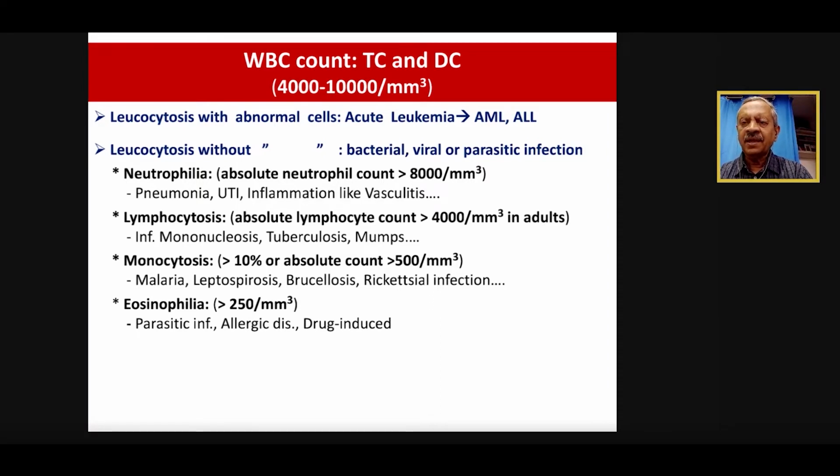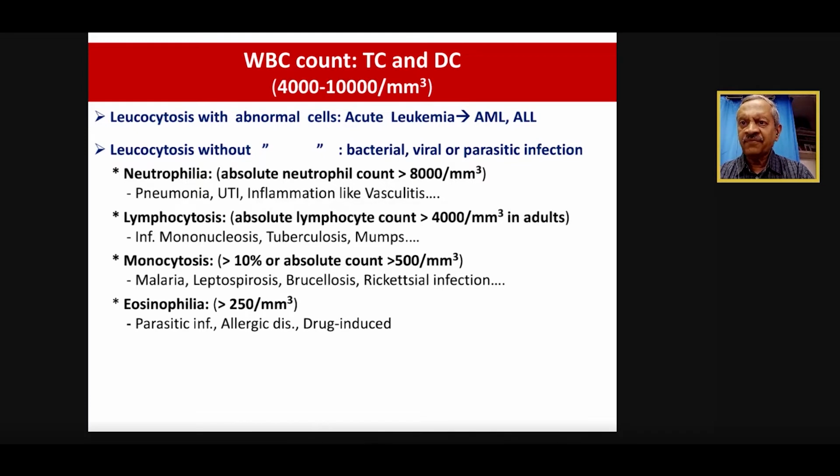We have to rely on the history and some of the parameters like this, and maybe we add serum ferritin in that case. Then if there is lymphocytosis, mind you, I have not given the complete list of neutrophilic leukocytosis. We are just giving the few representative conditions that can lead to increased neutrophil counts. Lymphocytosis, when the absolute lymphocyte count is more than 4,000, it's usually because of infectious mononucleosis, tuberculosis, mumps.